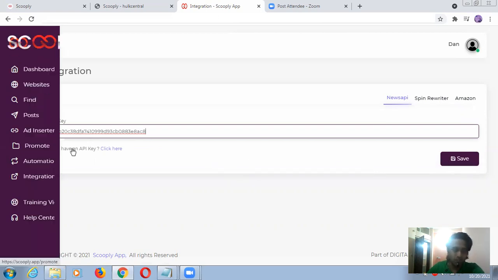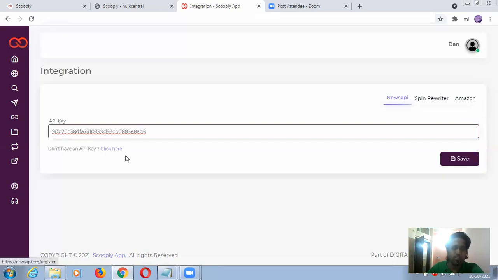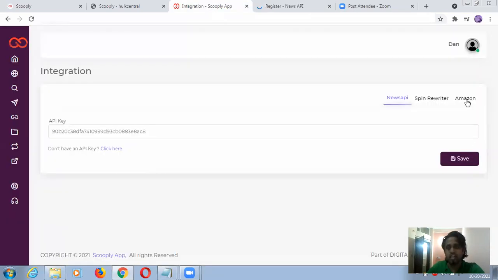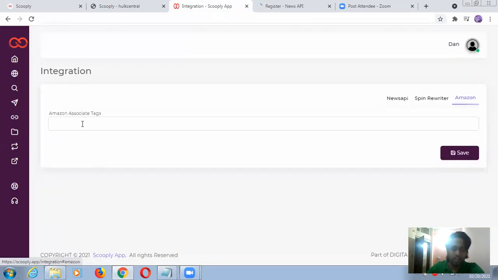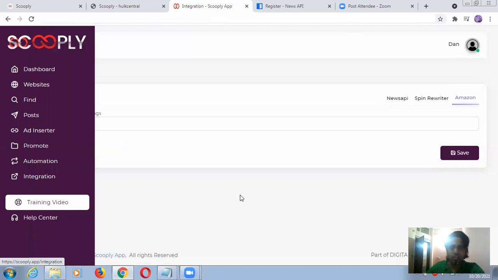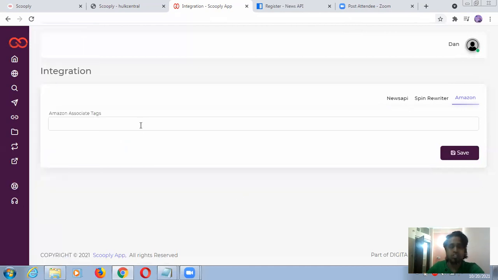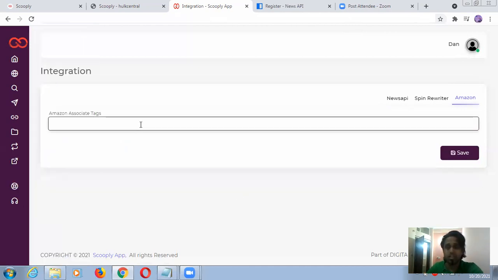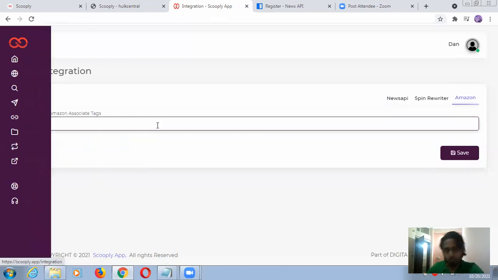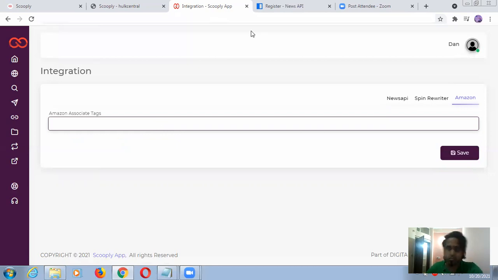If you still don't know how to do that, just go with this and you will learn how to add your News API. And this is Amazon Associates text, so you can just search it on Google and you will know from this training video. Don't worry about that, because this may be related to your KDP, Kindle Direct Publishing, as this product is able to do that for you.